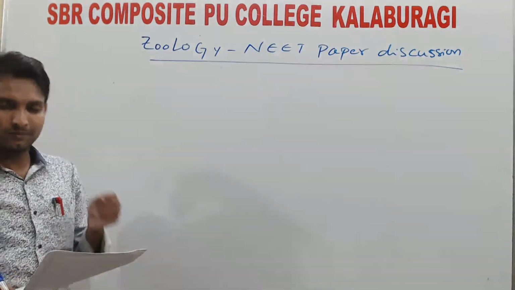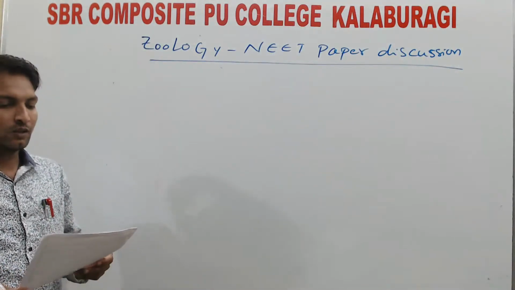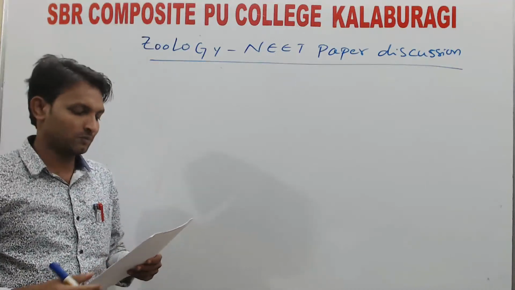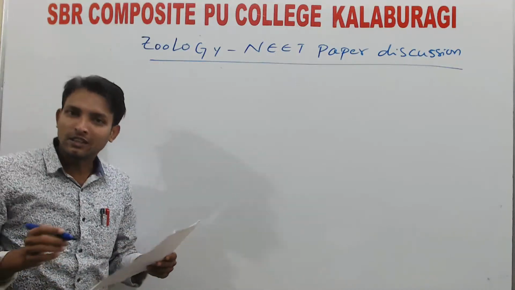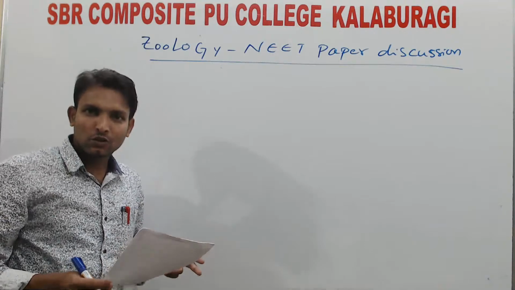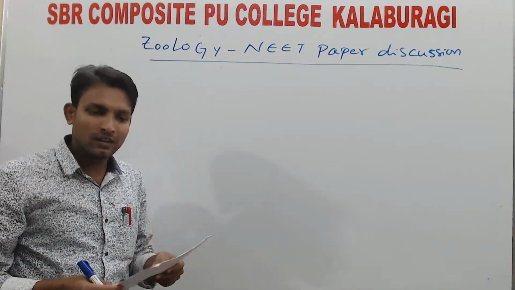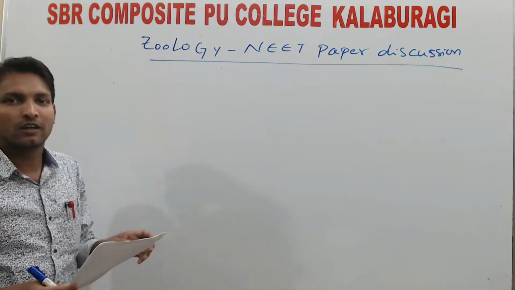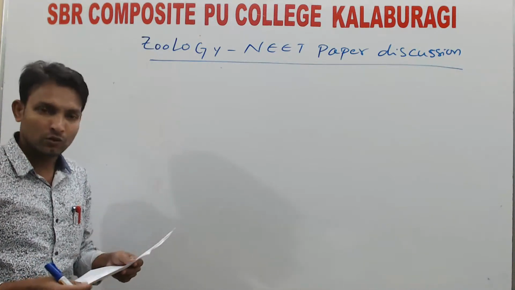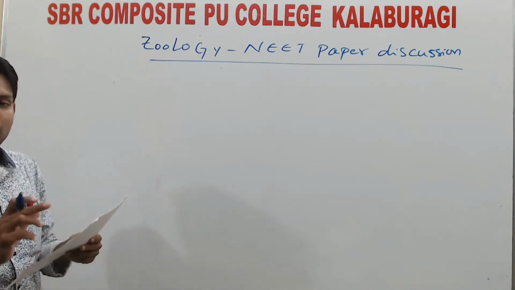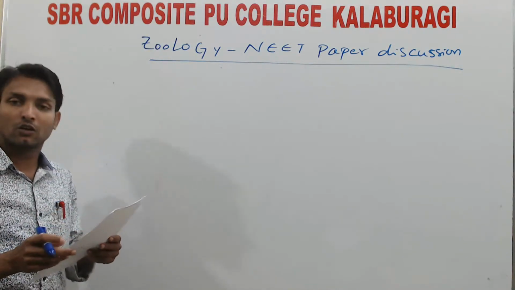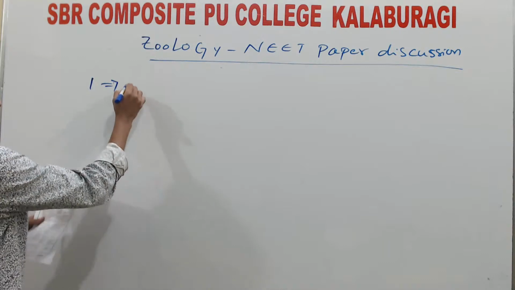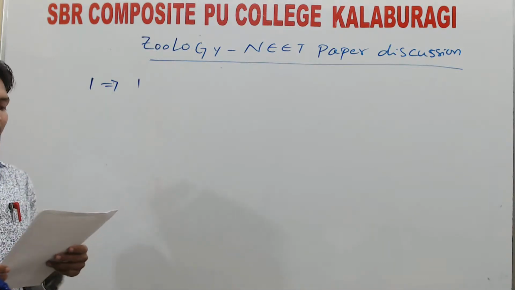Good morning, students. Look at the first question: which of the following is an enterocoelomate invertebrate? Here we know that coelom is of two types, schizocoelom and enterocoelom. In that, the enterocoelom invertebrates are Echinodermata. The rest, Arthropoda, Annelida, Mollusca, the other three options, all have schizocoelom. First one, option 1.